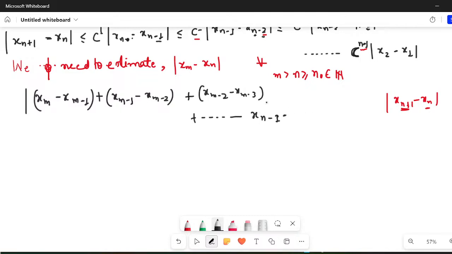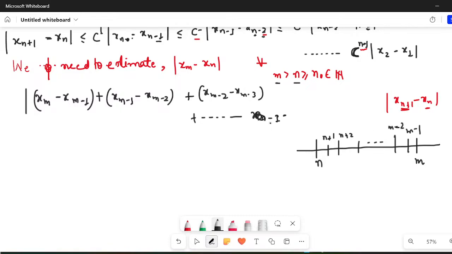So what should I write? Okay, so I'm just making a diagram here so that you should remember. For all m greater than n, so this is m, this is n. So what I have written, for all m greater than n. Here you will have n plus 1, here you will have n plus 2, here you will have dash dash dash, here you will have m minus 1, here you will have m minus 2, and so on and so forth. So what will happen?